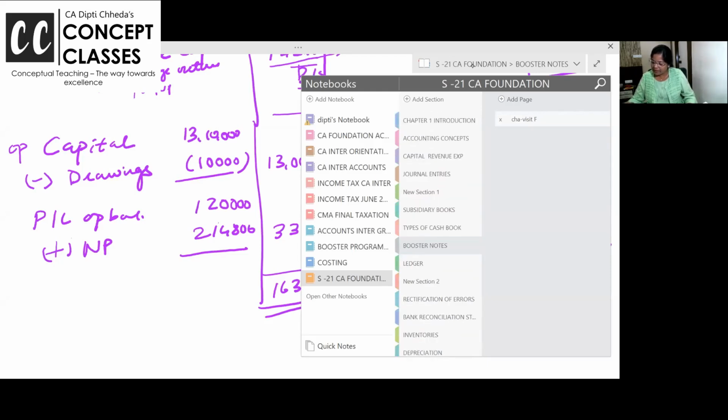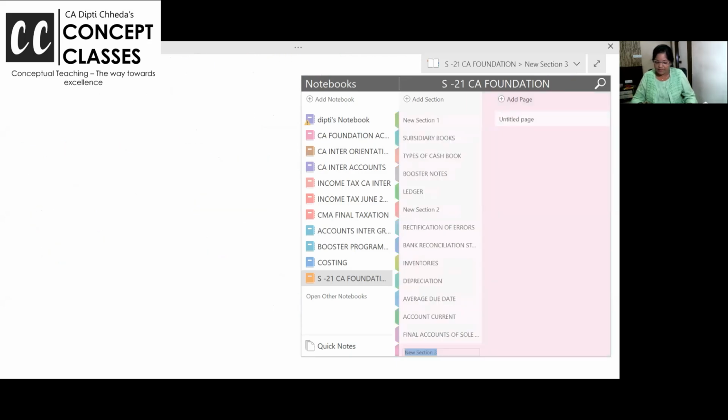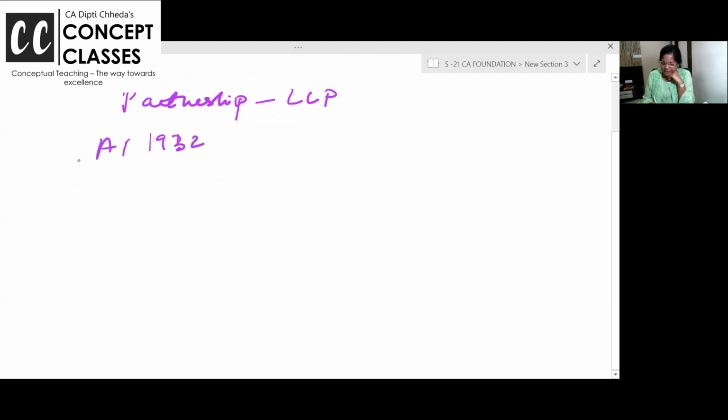पार्टनरशिप के लिए नहीं बनाया नया सेक्शन, बना लेते हैं. चलो, partnership and LLP. So many times in exam this is asked as a question. Nothing to write. You have all this in notes. Just listen. Partnership is governed as per the Partnership Act 1932. LLP is governed as per the LLP Act 2008.